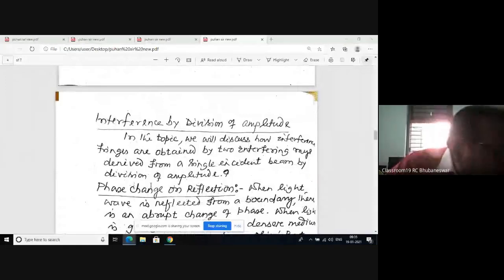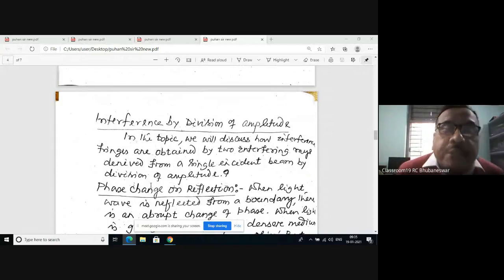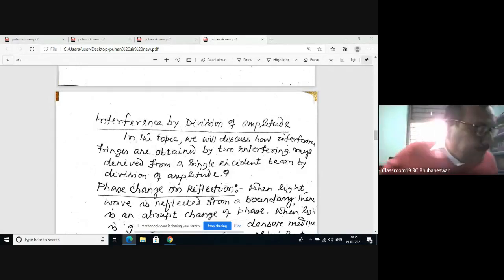Interference, I have already told you, can occur due to division of wavefront. Division of wavefront means the light from different sections of the same wavefront. But here, the interference can be obtained by division of amplitude. Division of amplitude. So, first of all,